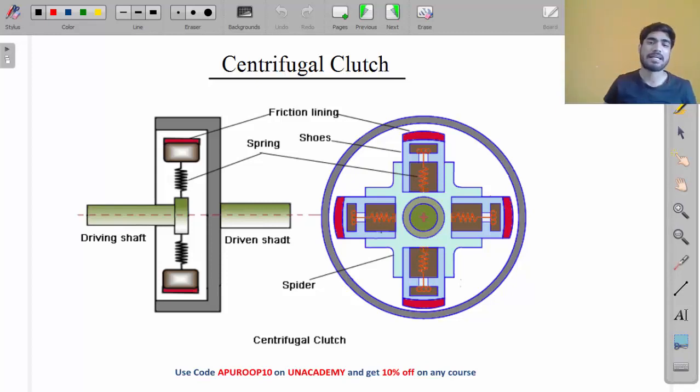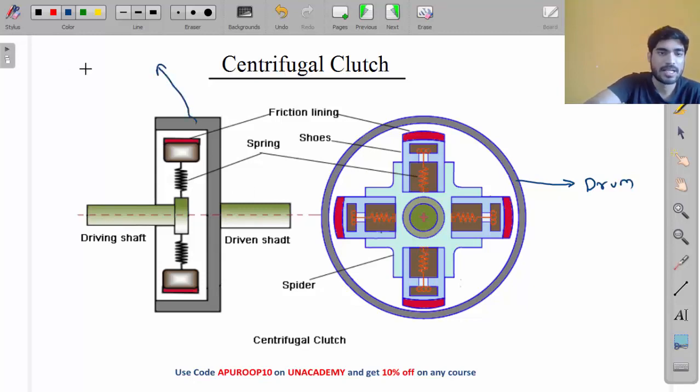So let's first understand what the parts of a centrifugal clutch are. There is this driving shaft and this driven shaft. Driving shaft is this, and this is the driven shaft. This surface, can you see this? This is the drum. This is the drum which is attached to the driven shaft.